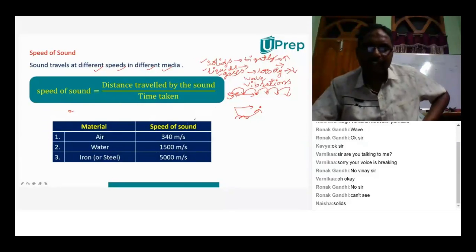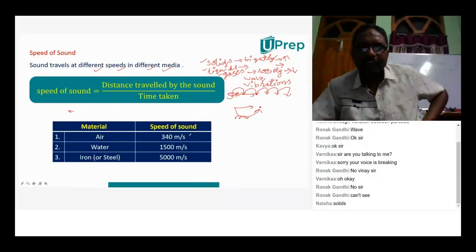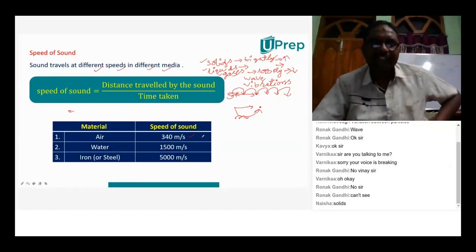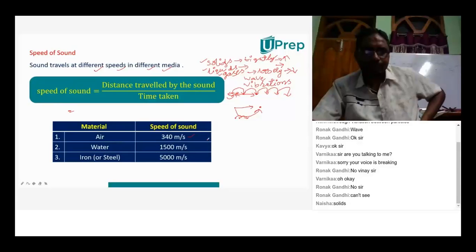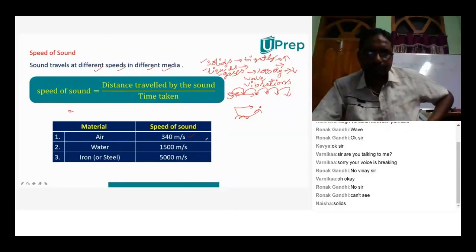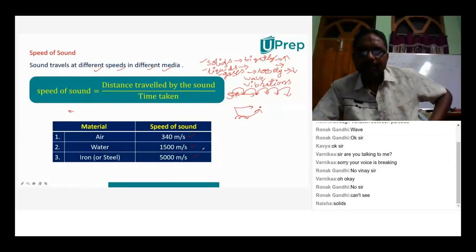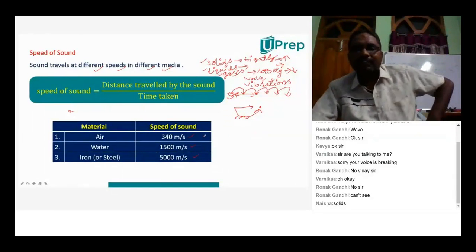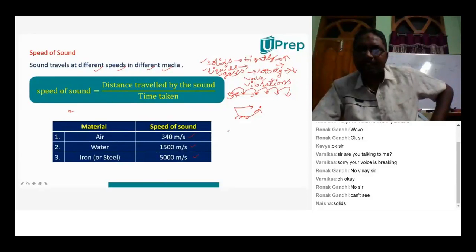So that's why, observe here. For air, what is the speed of sound? 340 meter per second. Already we learned in the previous session. Now observe carefully. What is the speed of the sound in water? 1500 meters per second. And what is the speed of sound in iron? 5000 meter per second. So actually the speed of the sound depends upon different parameters.